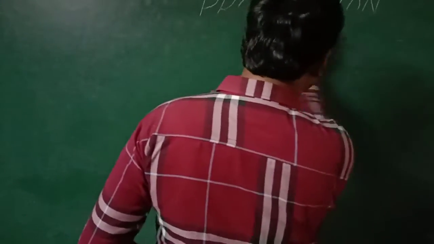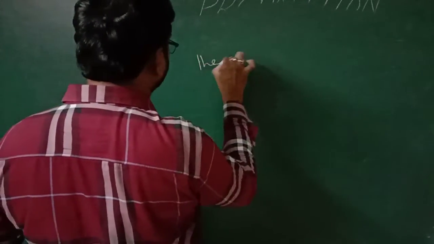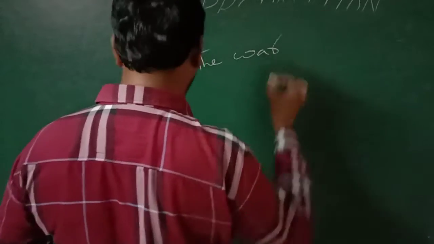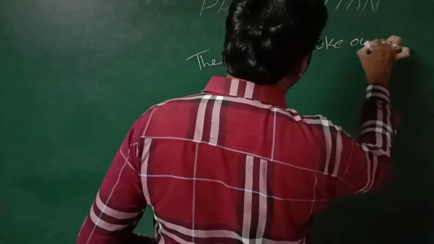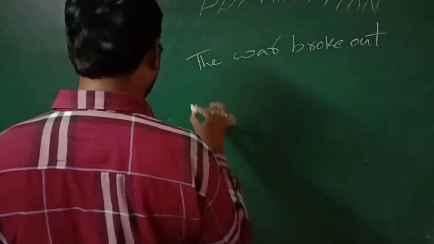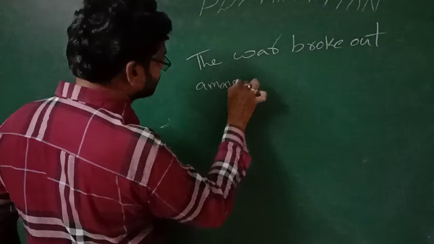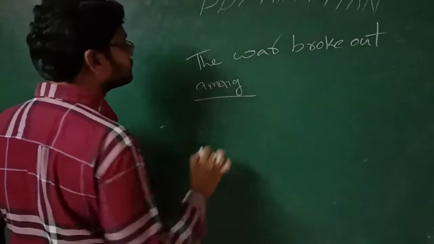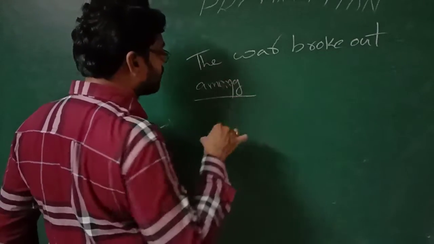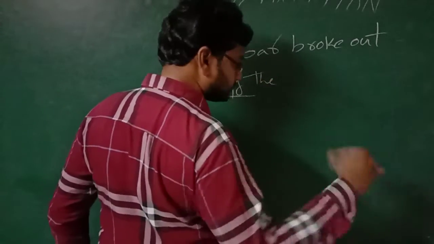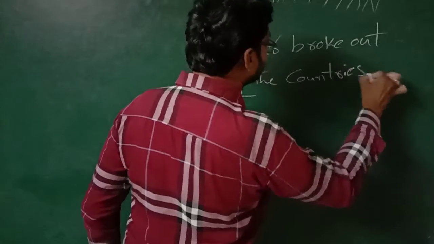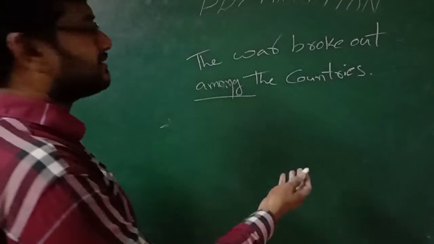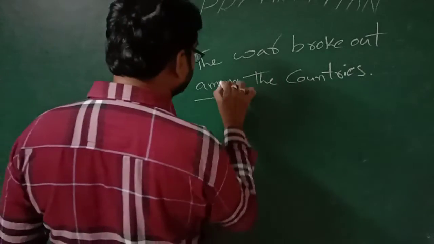One more example. The war broke out among the countries. Among the countries. Here more than two countries, so we used among, A-M-O-N-G.